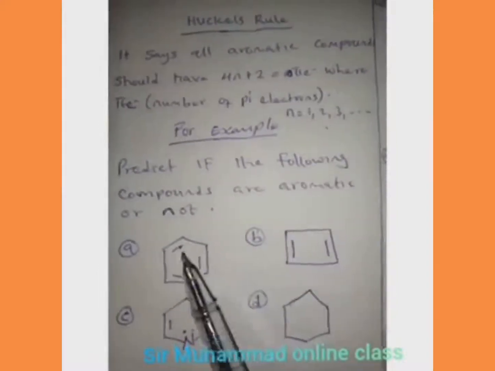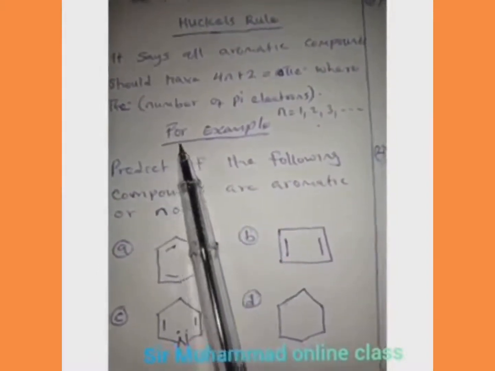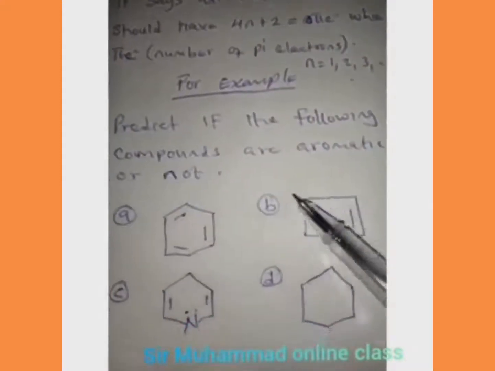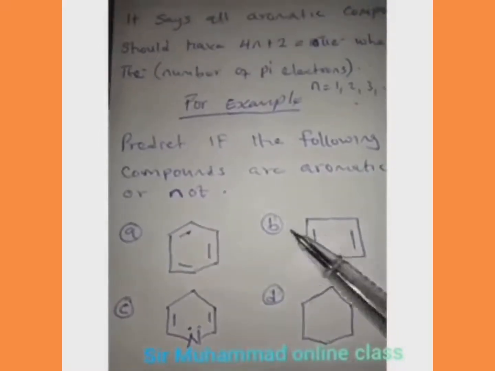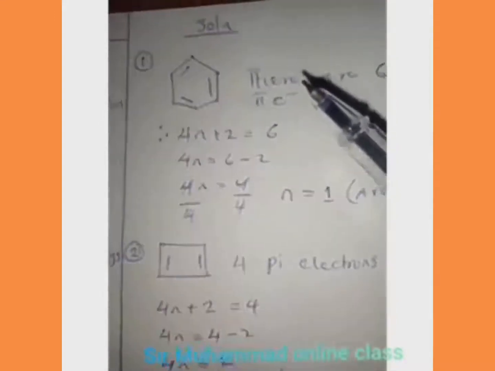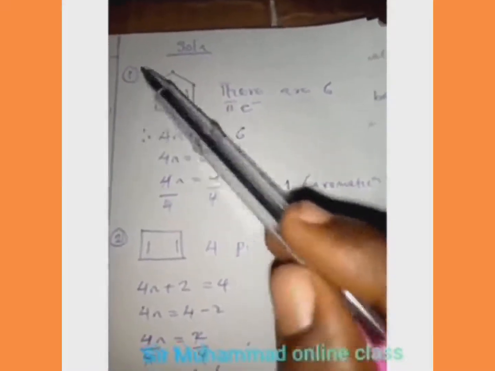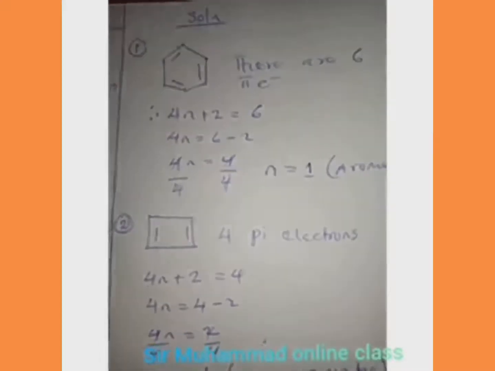So now, let's take for example, they said predict if the following compounds are aromatic or not. We want to predict if these compounds written here are aromatic or not using our Huckel's rule. So remember, they said an aromatic compound must have alternating single and double bonds. Now look at this. We have double bond, single bond, double bond, single bond, double bond, single bond. All throughout the structure, we are having alternating single and double bonds. It satisfies rule number 1. But that does not mean we have to call it aromatic. We have to pass through this Huckel rule.